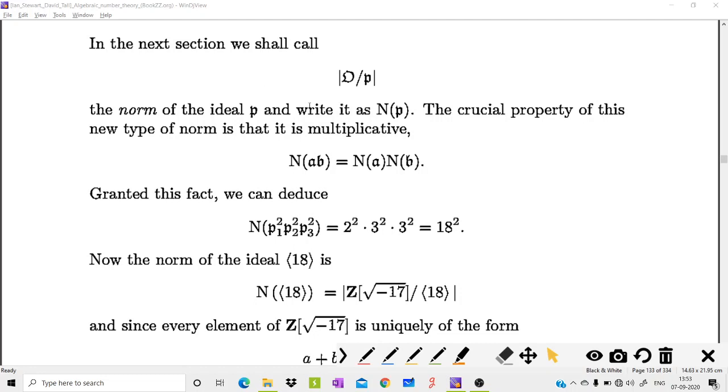Now we will define the norm of an ideal. The norm of an ideal P is defined as the cardinality of O by P, that is the cardinality of the quotient ring O by P. Then we have the property N of AB is equal to N of A into N of B. We will prove this result as a theorem later. But we use this multiplicative property to discuss the factorization of the ideal generated by 18.